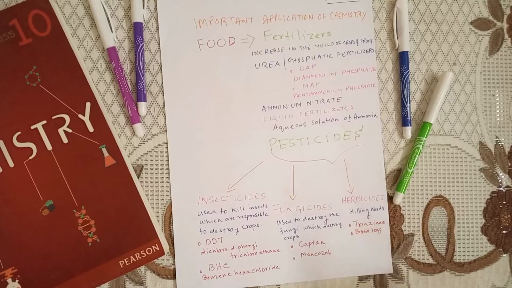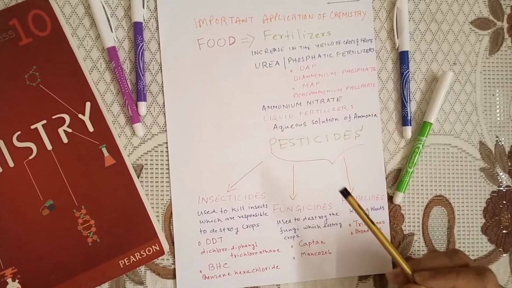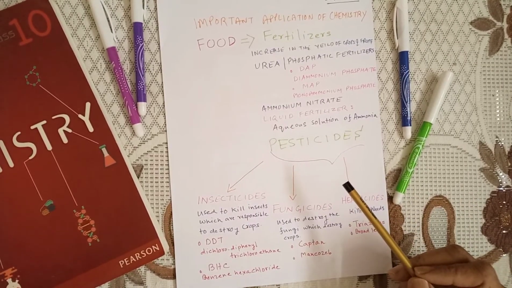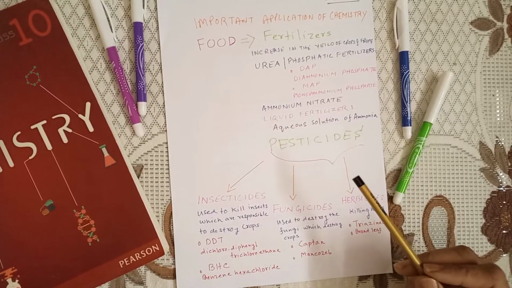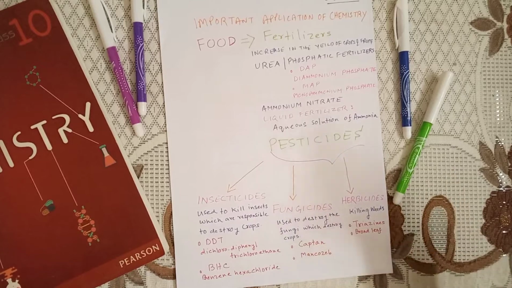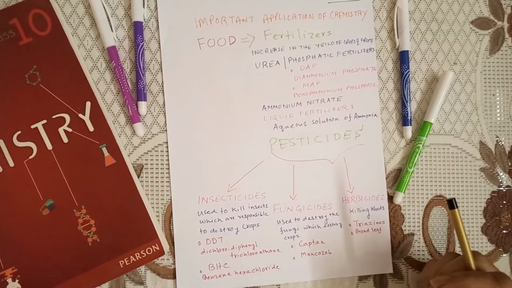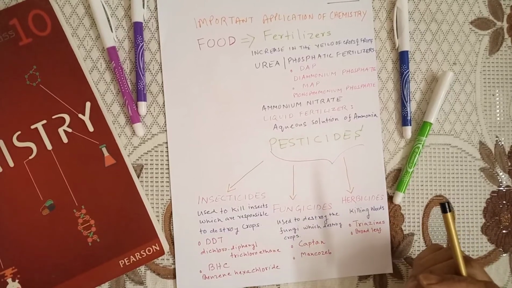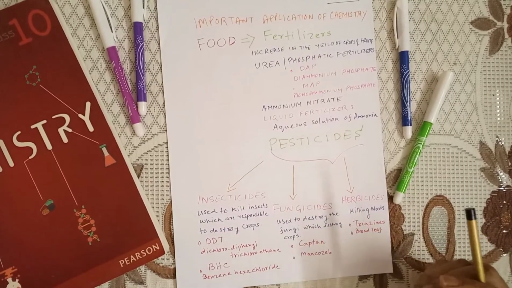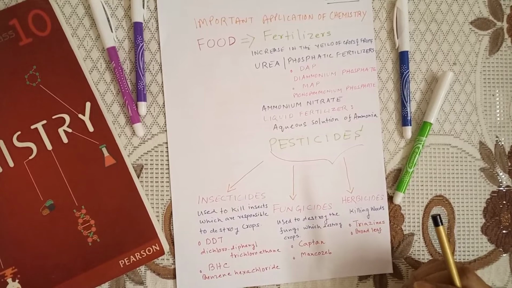For example, the pencil that I'm using right now, the rubber, the ink, then shampoo that we use, deodorants, cosmetics, perfume, toothpaste that we use when we get up early in the morning. So all these are the blessings of chemistry.